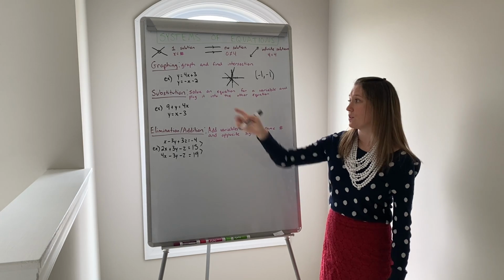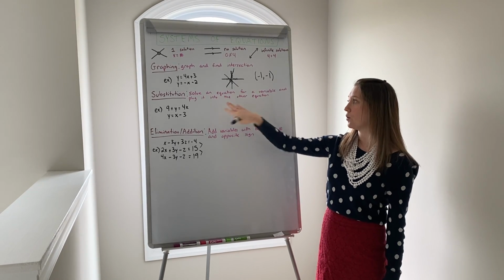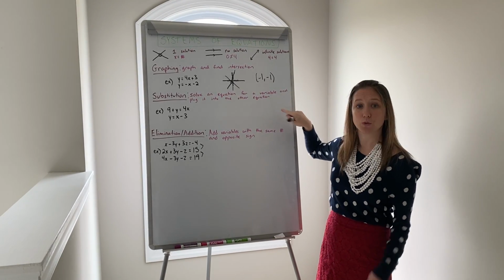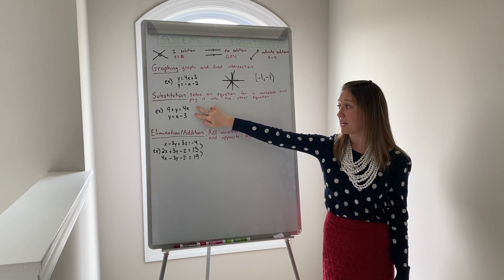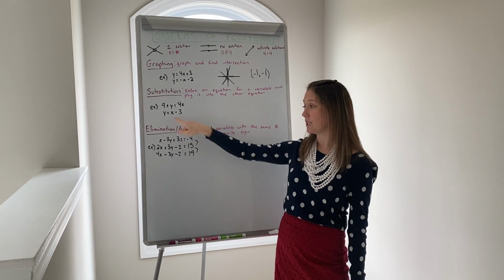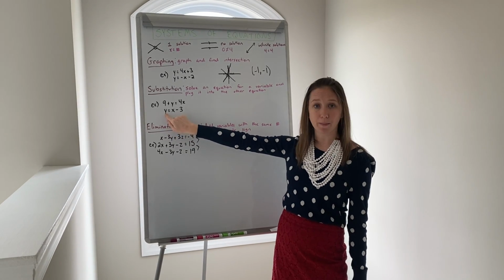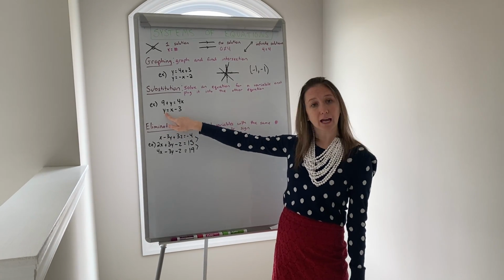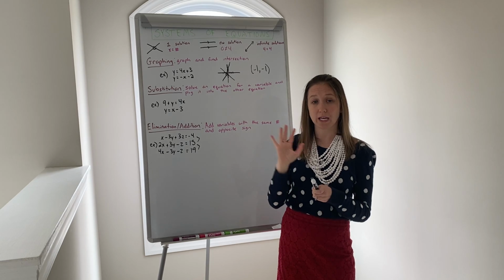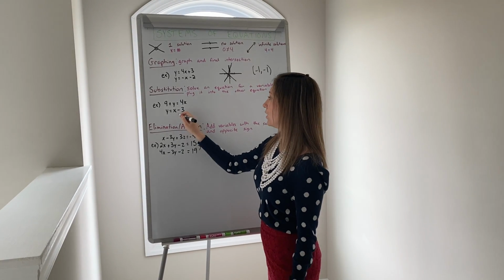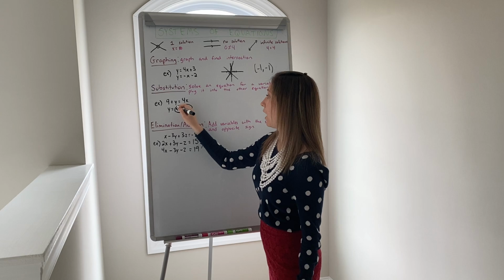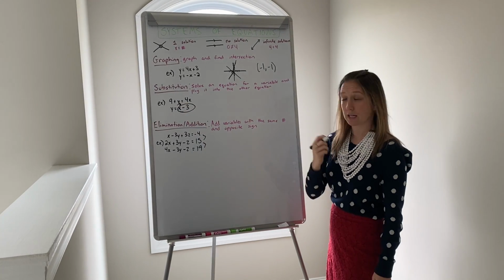Another way to do this is called substitution. You want to solve an equation for a variable and then plug it into the other equation. So we look at these two equations right here, and with this, we already have this second equation already solved for with the y by itself. If it's not, again, you can maneuver one equation and get it so it's equal to one variable. And then we're going to plug this whole equation in to the y for my other equation and solve.